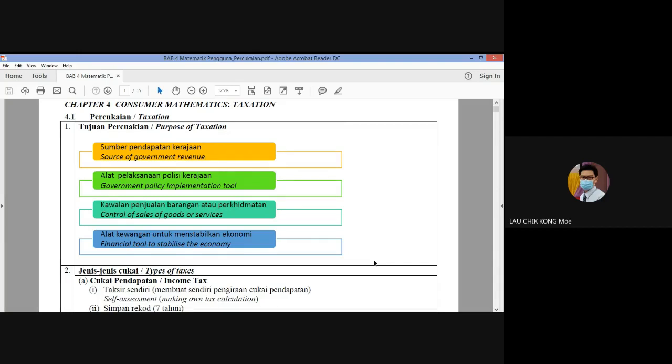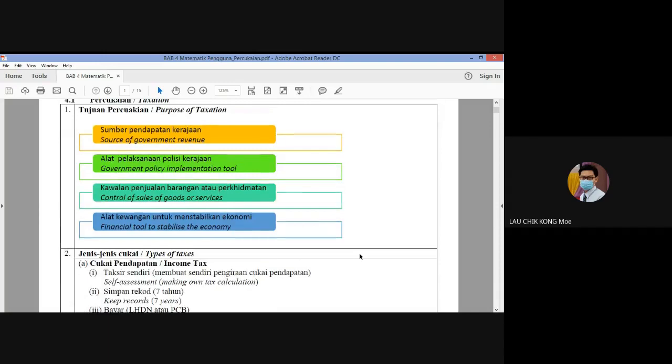When you buy something, you already pay the tax because there is cukai penjualan, sales tax, memang sudah kira dalam. Kalau kita beli satu barang RM5, memang RM5 dalam itu sudah merangkumi cukai.